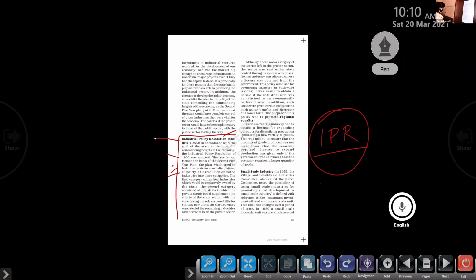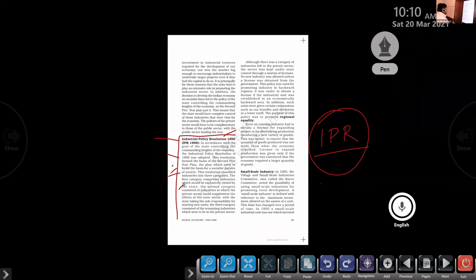The first category comprised industries which would be exclusively owned by the state. Okay, so classification of industries under IPR. Another question: what are the classification of industries under IPR? So three categories are there.